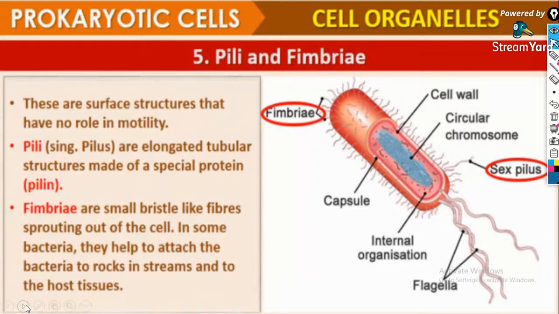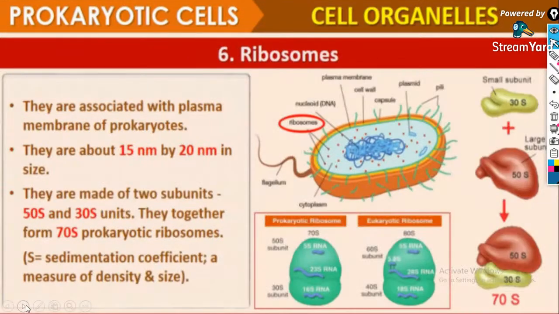Next is the ribosome. The type of ribosome present in prokaryotes is the 70S type. They are associated with the plasma membrane of the prokaryote. They are about 15 nanometer by 20 nanometer in size. They are made up of two subunits, 50S and 30S units.